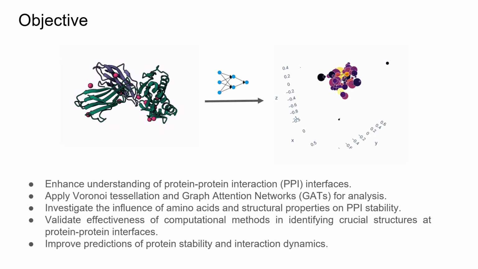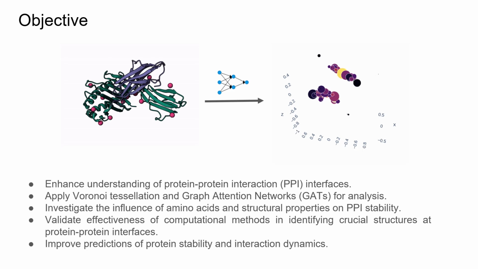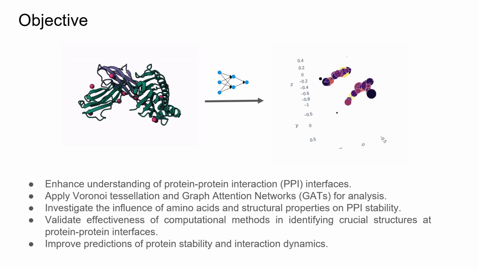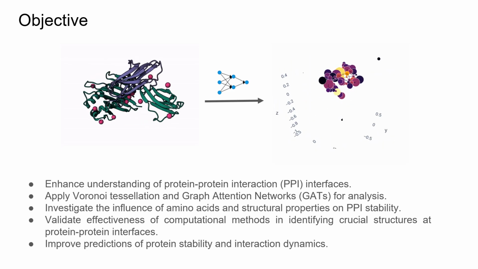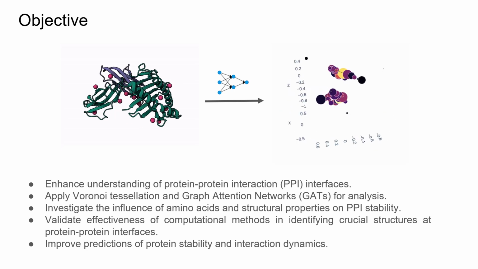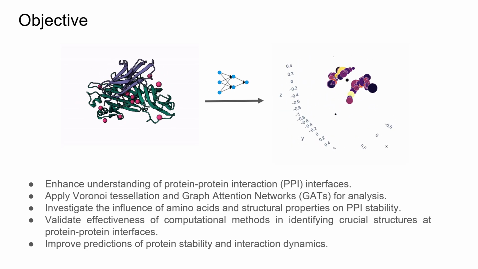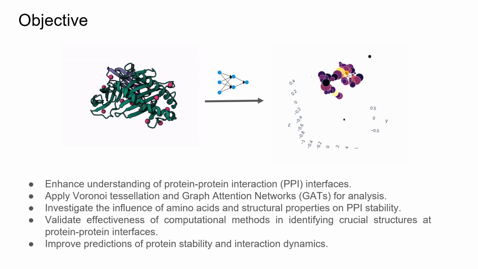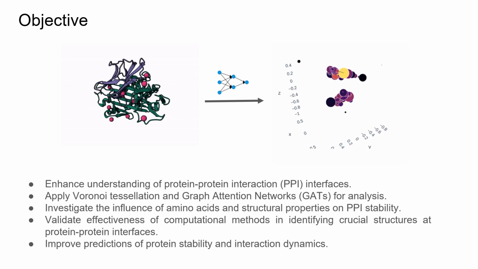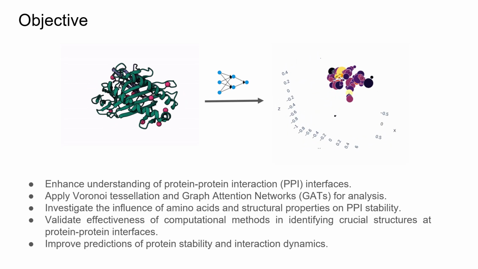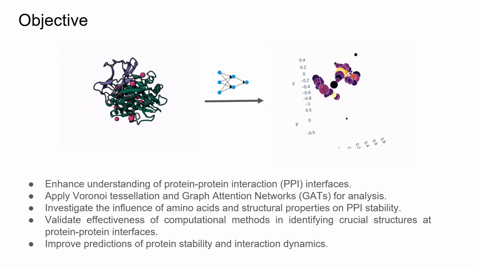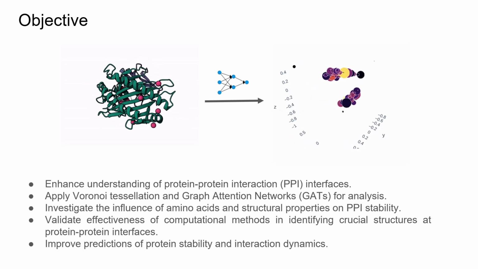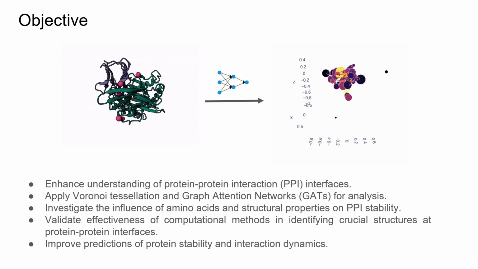Objectives of our research are enhancing the understanding of protein-protein interaction interfaces, applying Voronoi tessellation and graph attention networks for detailed analysis, and finally investigating the influence of amino acids and structural properties on the protein-protein interaction stability. By validating our computational methods, we aim to improve prediction of protein stability and interaction dynamics, contributing to more accurate and reliable protein engineering.